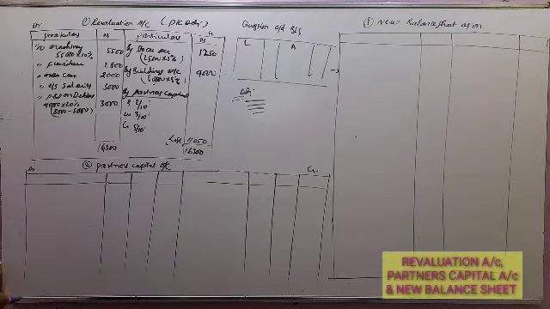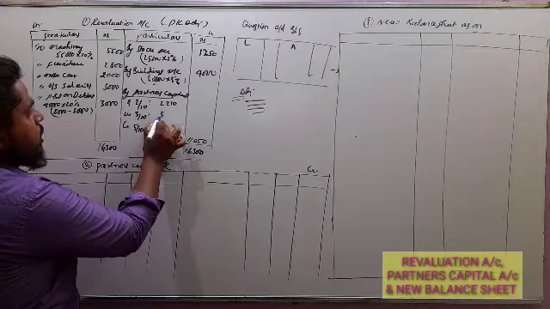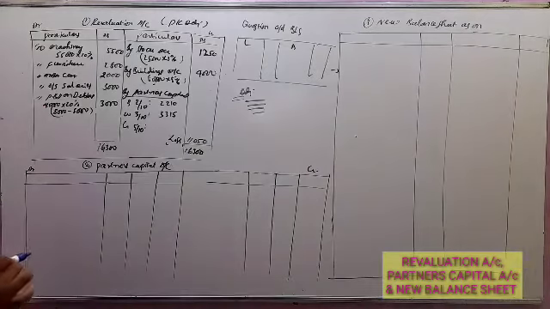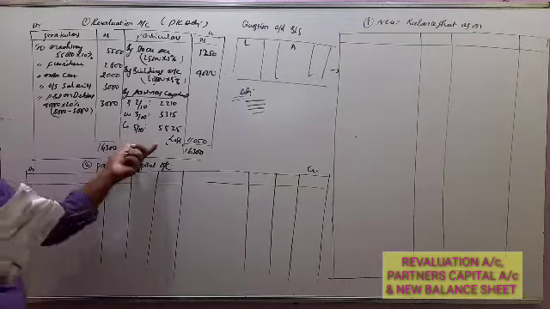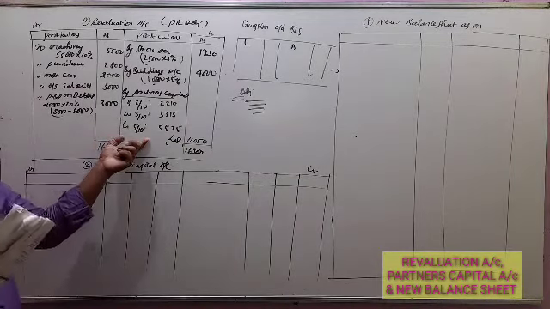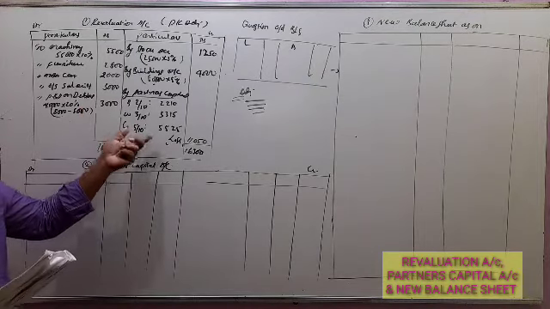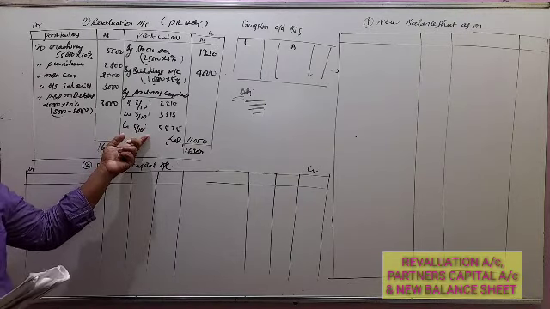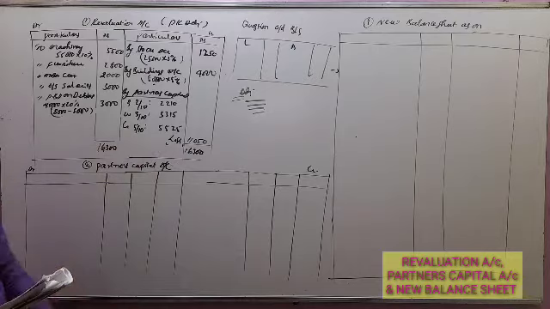11,050 into 2/10, 2,210. 3/10, 3,315. 5,525. So always we have to remember revaluation account will close by transferring the revaluation account profit or loss, and this revaluation account loss we have to share among all the partners in the old profit sharing ratio. In the absence of old profit sharing ratio, this loss we can share equally among the partners.